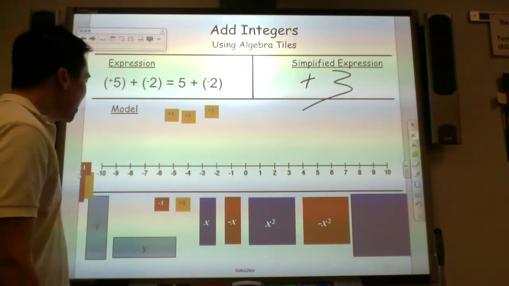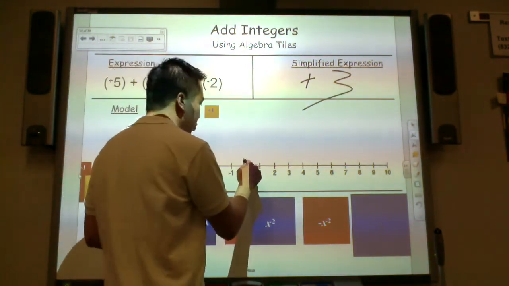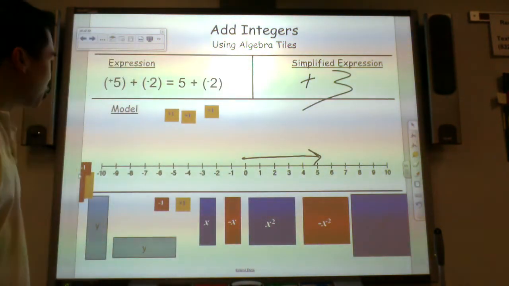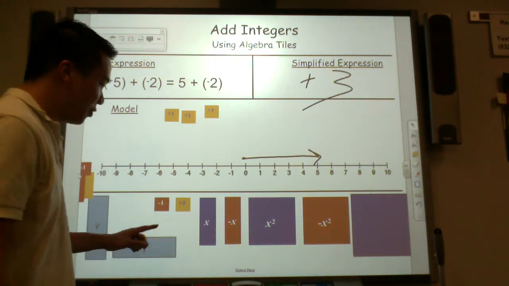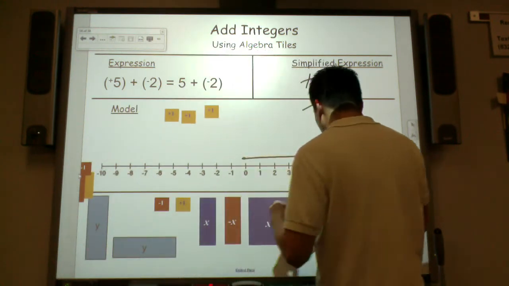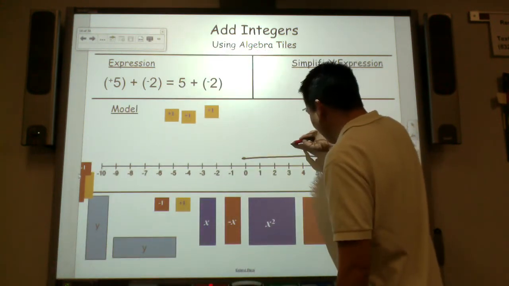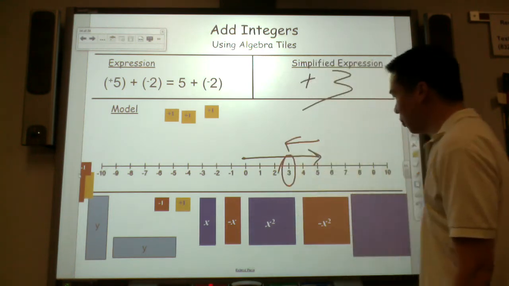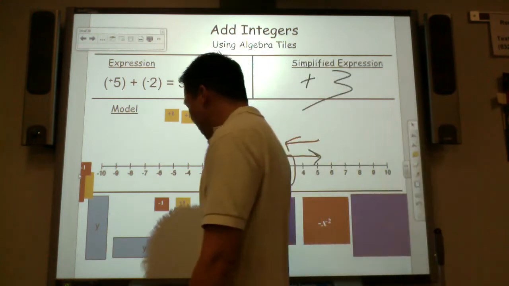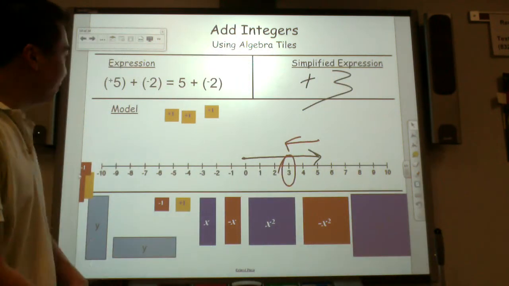How would you represent that on a number line if you choose to answer these through number line? Our first integer is 5 positive, so we need to draw an arrow to 5 positive. Our second integer is 2 negative. So if I'm going to draw a 2 negative, it needs to face to the negative side. So I go 2 negative. 1, 2. What number do you see right there? 3. +3.